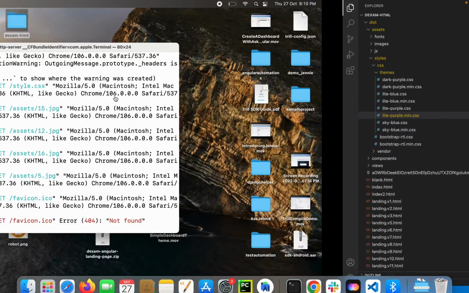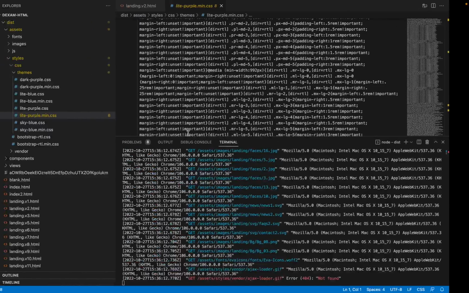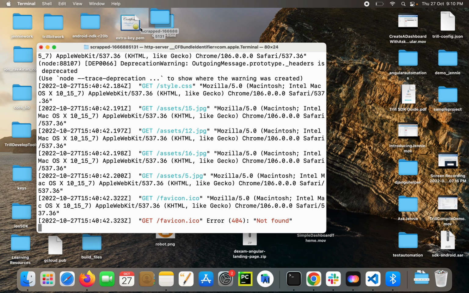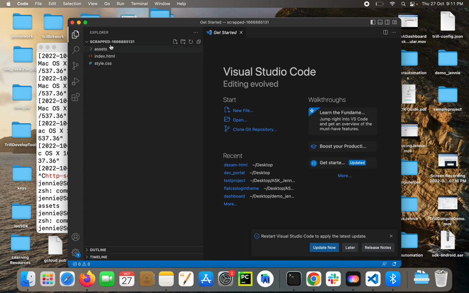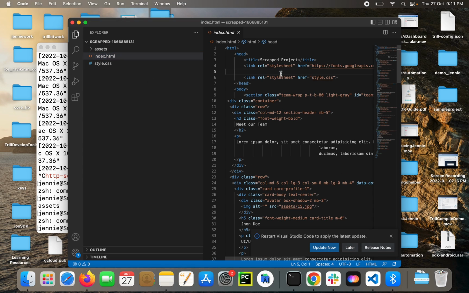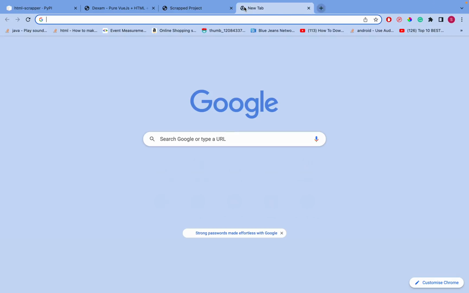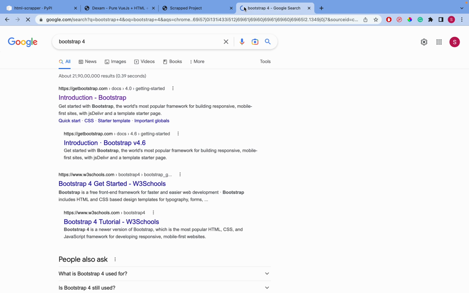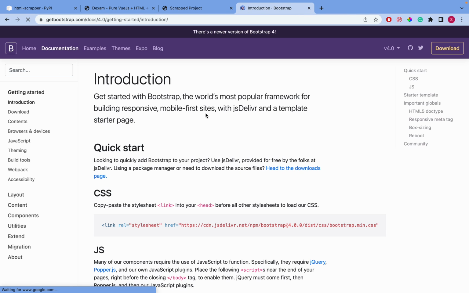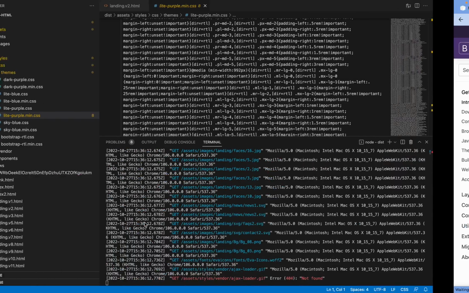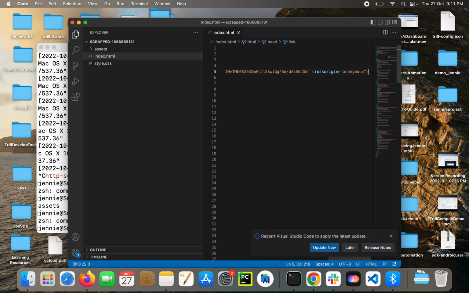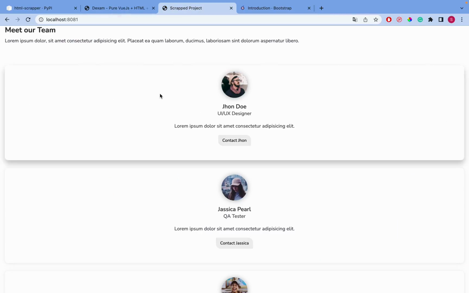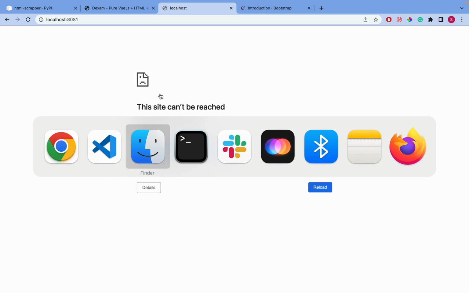We have this theme. I think the bootstrap is missing, so let's open this. Just go and put it in VS Code. Just check the HTML. So the missing part is bootstrap. Let's go to bootstrap and just copy this, paste it into the theme, save, and we need to serve it again.